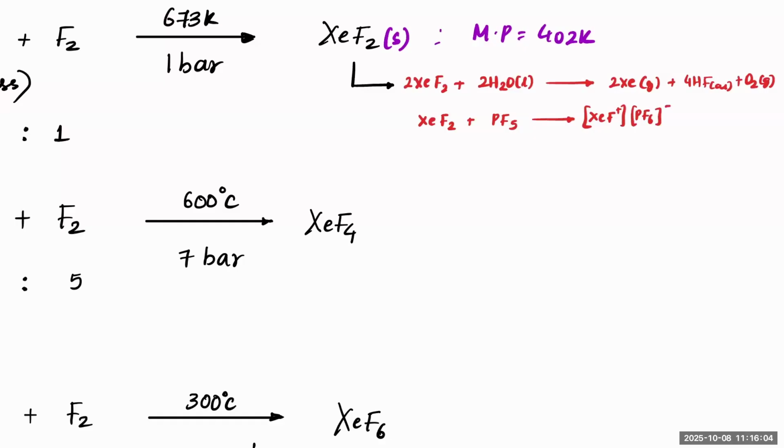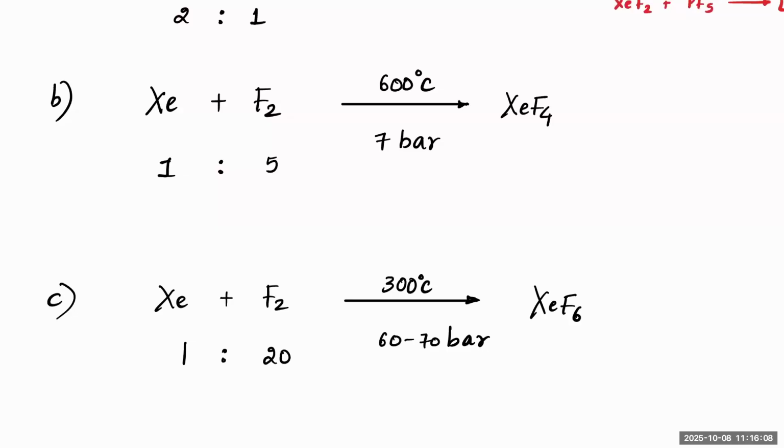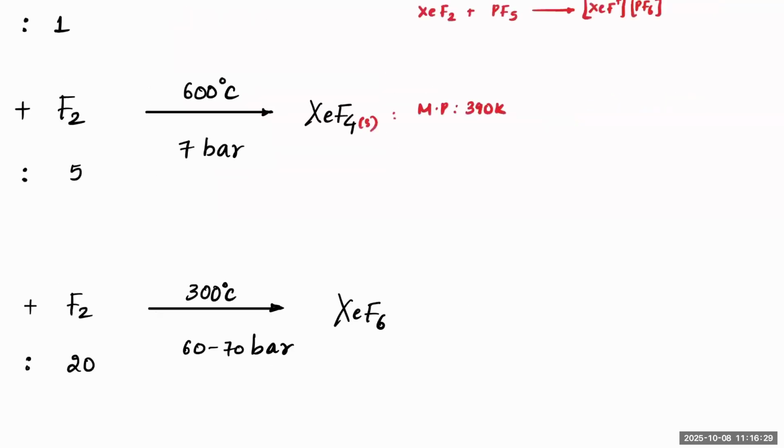Now, next one, Xe reacted with F2 around 600 kelvins and 7 bar pressure, the ratio should be around 1:5, correct? Then it will form XeF4. This is also a solid form. Its melting point is around 390 kelvins, lesser than that of XeF2. Okay, now if you see what reactions this can make, see, this can make reactions like this.